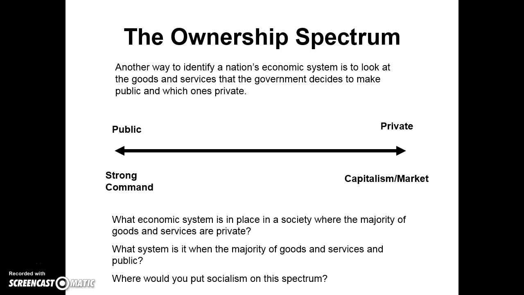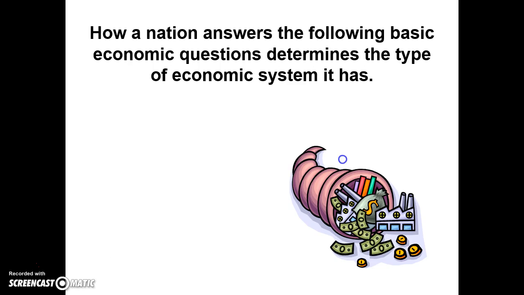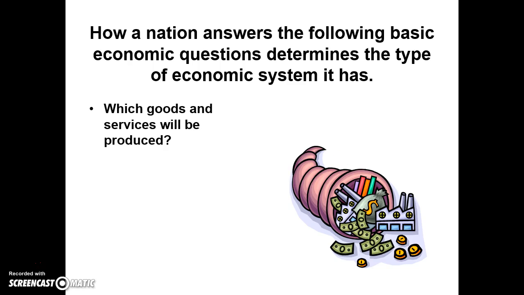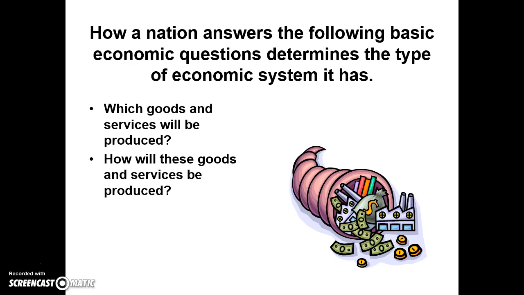Where would we put socialism on the spectrum? Right smack in the middle, because there's a mixture of ownership. There's some public, there's some private. Okay, another thing we can do is look at how a nation answers the following basic economic questions. Which goods and services will be produced? How will these goods and services be produced?